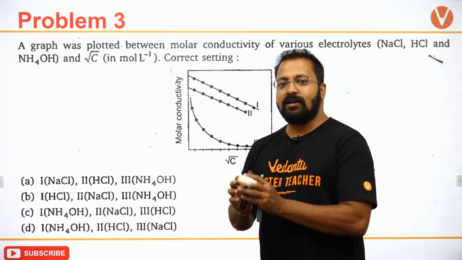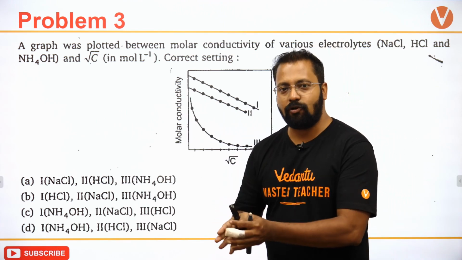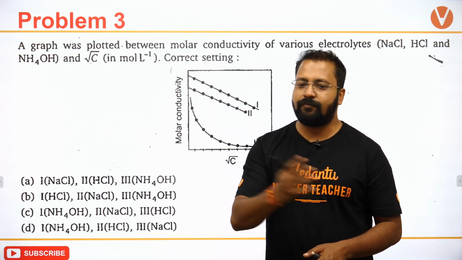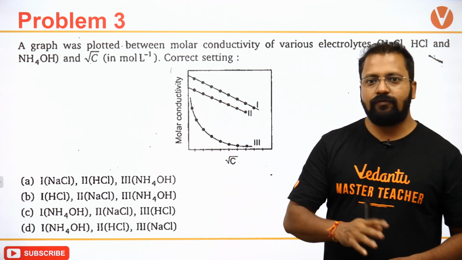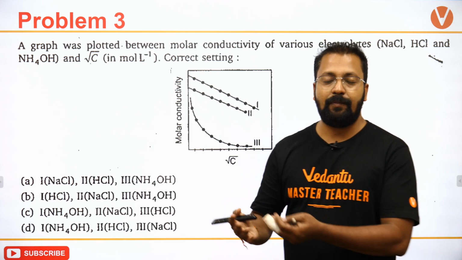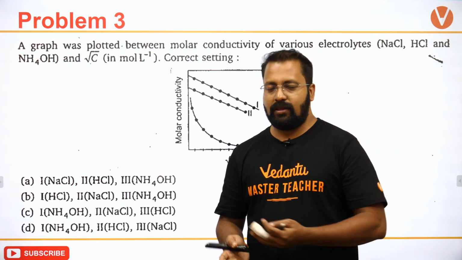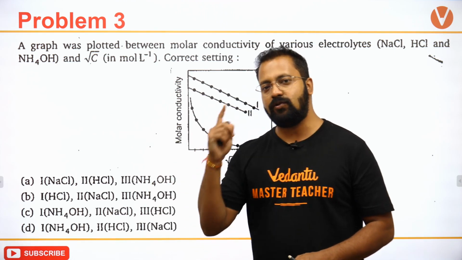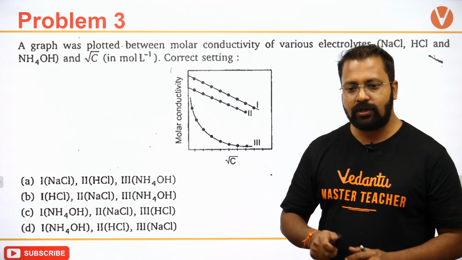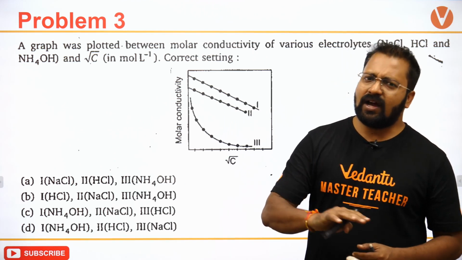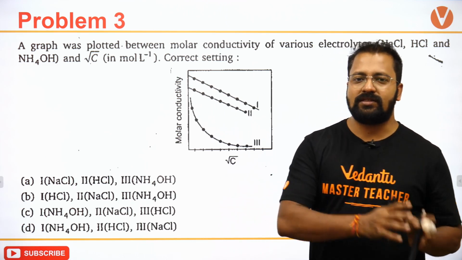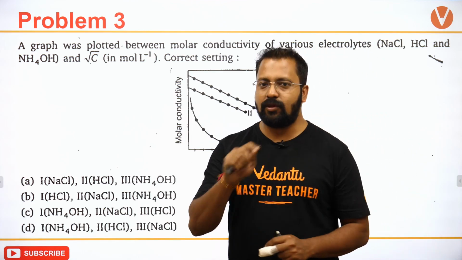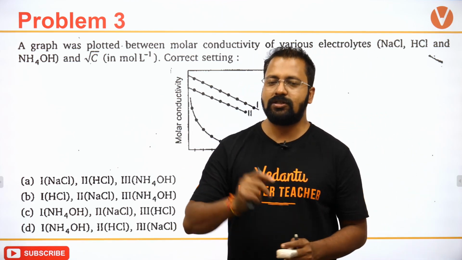Now, this is the final theory session on electrochemistry. The next session on electrochemistry would be a problem solving session. In it we will only solve problems, and the problems will be from JEE Mains past few years' questions, or it could be from JEE Advanced as well. So please do review the whole of electrochemistry for the Monday session, and the more easily you solve questions in class, the more easily you will solve them in the examination. So don't worry about the difficulty of the topic. Just make yourself familiar with all the concepts and all the equations, and it will become easy.